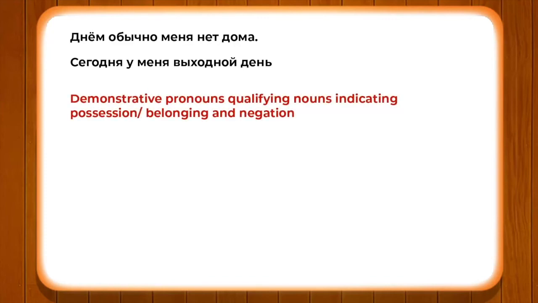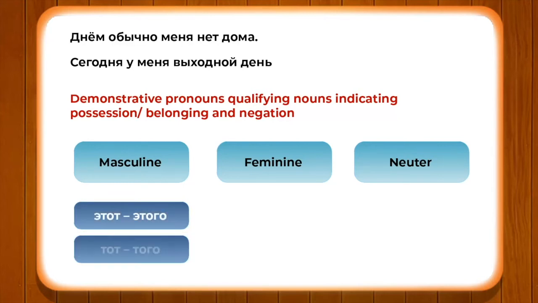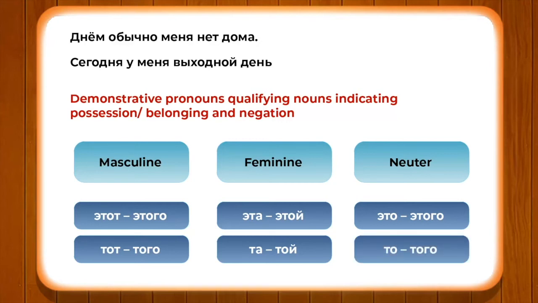Demonstrative pronouns qualify nouns and indicate possession, belonging, negation. So these are certain nouns such as etat changes into etava, tot changes into tavo, eta changes into etai, ta changes into toi, neuter eta changes into etava, to changes into tavo. Why? Because masculine and neuter have similar endings. The only difference we see is for the feminine.